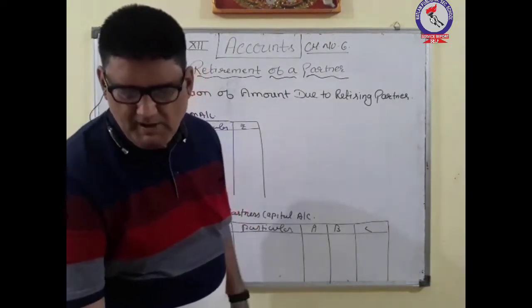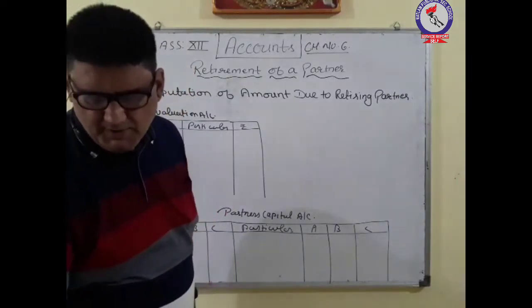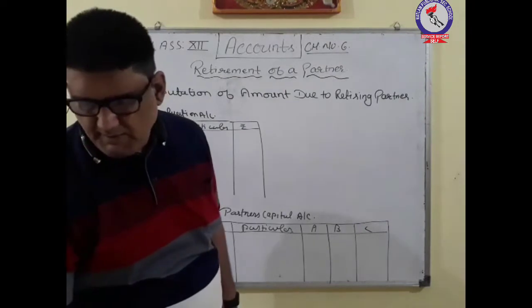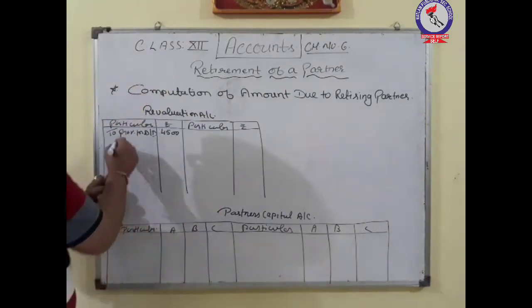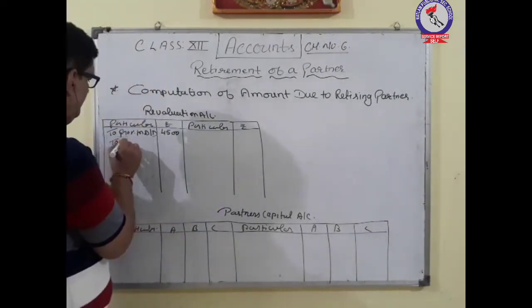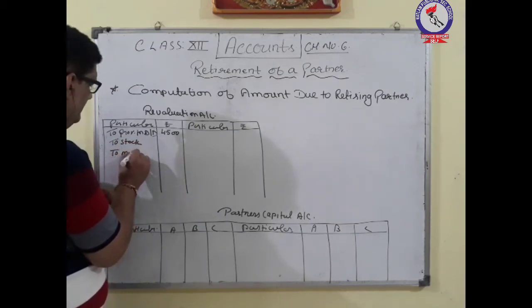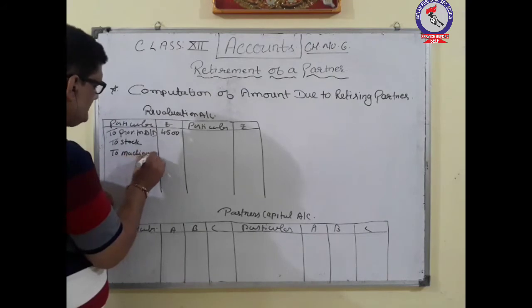Then reduce stock by 5% and machinery by 10%. Both will be reduced. So 2 items are to be reduced.